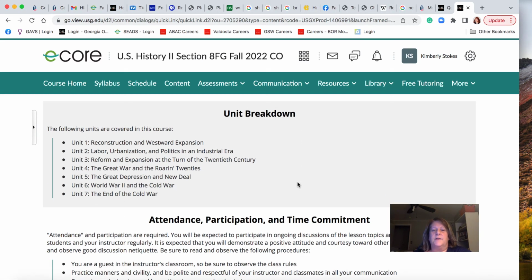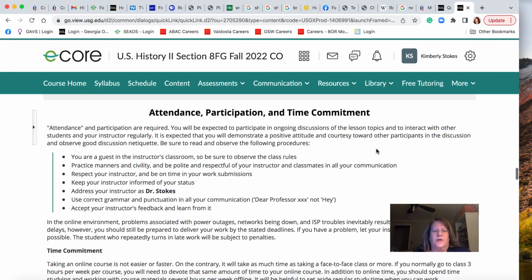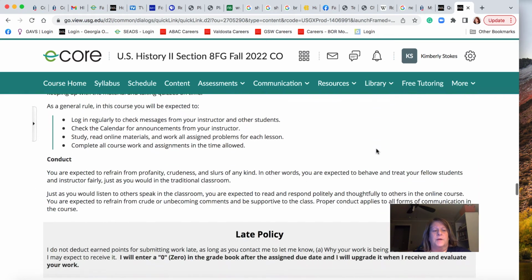The next thing I have here is a unit breakdown of what we are going to be studying in the course. We're going to start off with Reconstruction, and we're going to end with the Cold War, which really doesn't bring us to present day, but well, kind of it does with the war in Ukraine, so I think we're making a U-turn here. But we'll talk about that in the coming weeks. I've got some information here on how to participate and your attendance in this class and your time commitment. Please read through that. It's important.